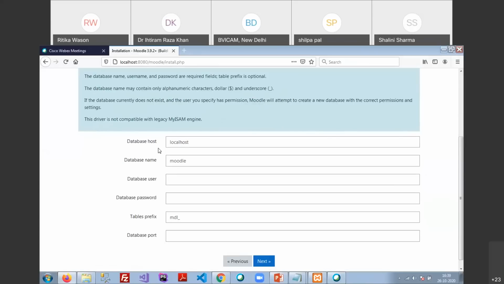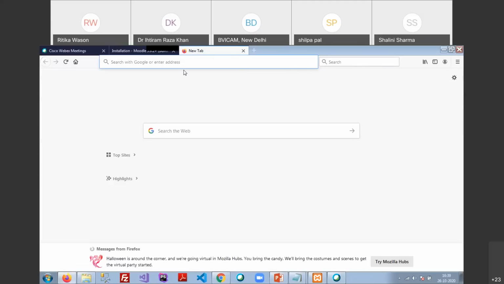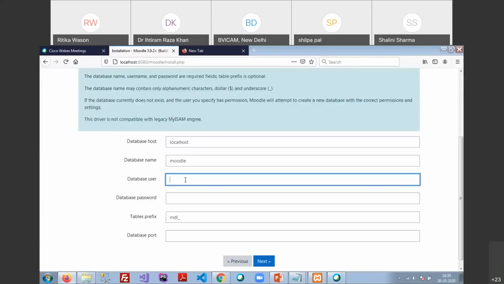Third one is the database host, localhost, database name Moodle, and what the database user should be. I need to provide here only the database user, which is called root. That is never going to be changed. That will always be root, and the password should be blank. Now you may be confused how I know that the user is root, because by default MySQL and MariaDB have a root user. Okay.